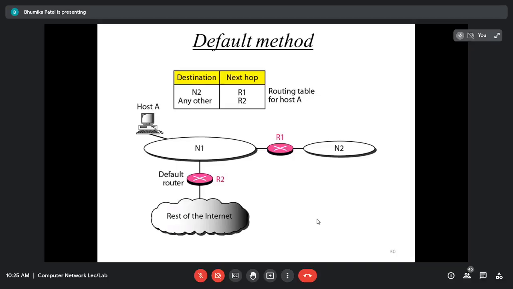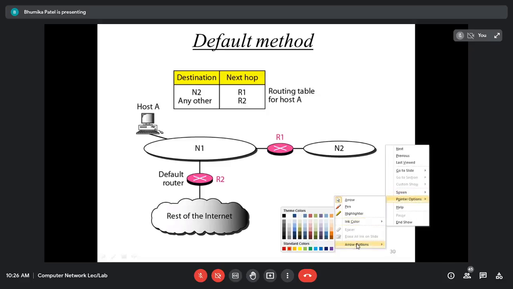And the last method we have is default. Okay, so this is one more method of simplifying the routing table. If I want to simplify my routing table, then I have this one more method. As you can see in the figure, the sending host A is connected to the network with two routers, router 1 and router 2. That means this host A is in network 1. But this network 1 is connected with two different routers, router 1 and router 2. Okay, so router 1 routes the packets to the hosts which are connected in network 2.